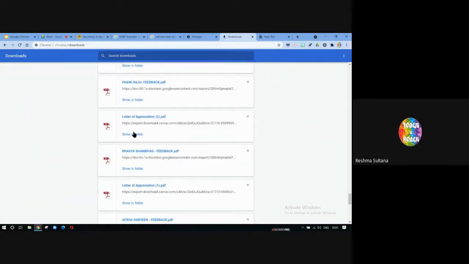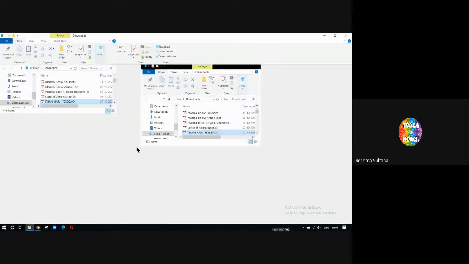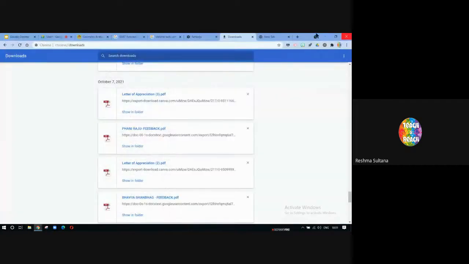So this is a very old file. So when was this done? October 7th. So obviously I don't remember where it is stored. So I can just click on show in folder and it's going to show me where it is. Okay. That's how you find old downloads.